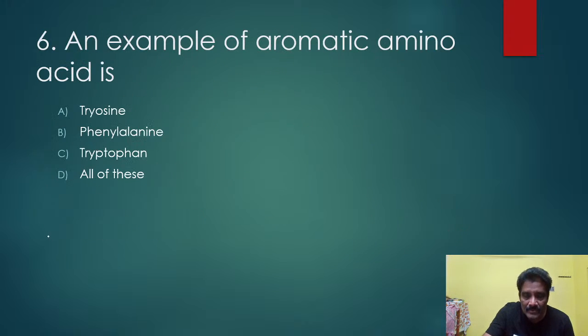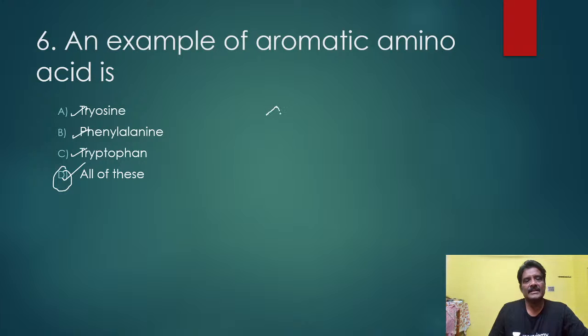Next, coming to the next one. An example of aromatic amino acid is. What is aromatic amino acid here? That point you have to understand. So I will tell the example here. Tyrosine is correct. Phenylalanine and also tryptophan, all of this is correct. For example, tyrosine is here. Aromatic amino acid means hydrocarbon containing a ring structure like this. Ring structure will be there.